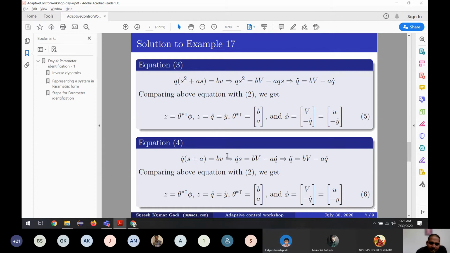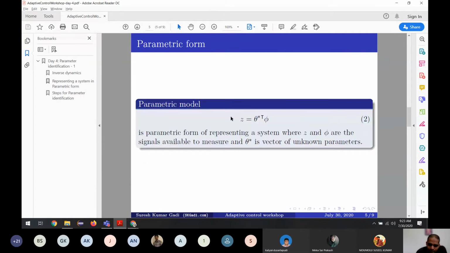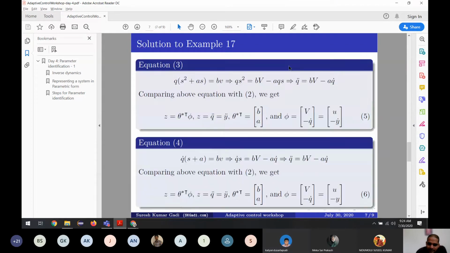Whatever may be the one, we are writing in this form. What I'm saying is, whatever equation you have, you bring it to this form. So it's not a physical multiplication, right? Theta star into phi. No, it is a physical multiplication. If you see here, it's a matrix multiplication.